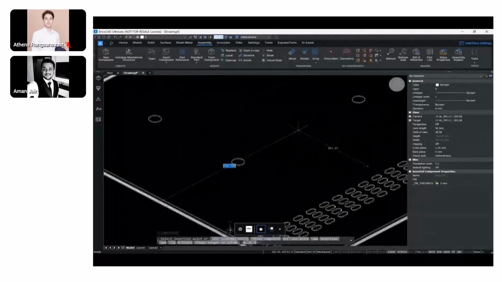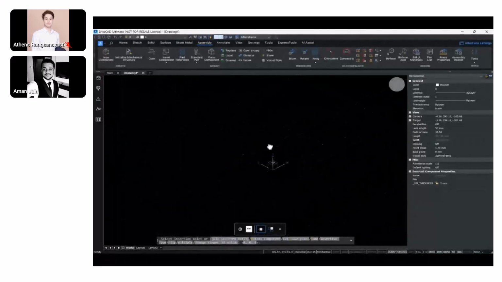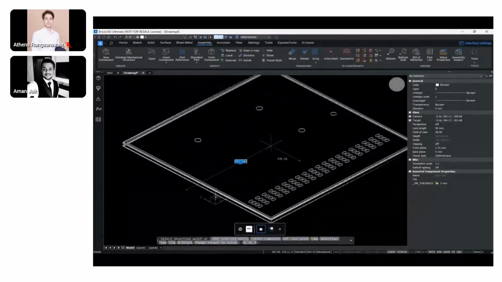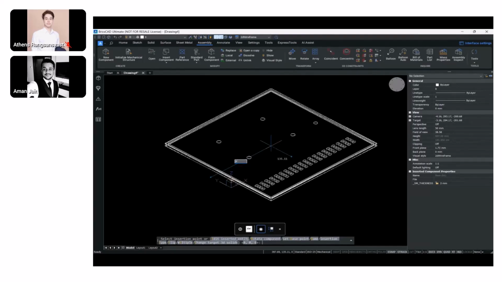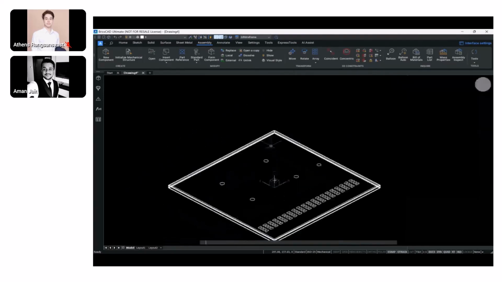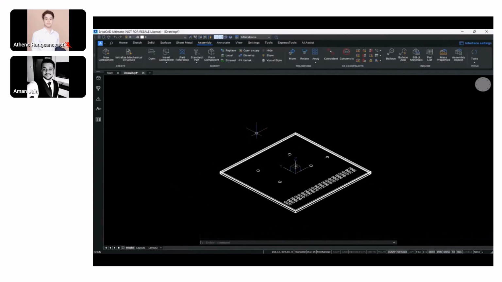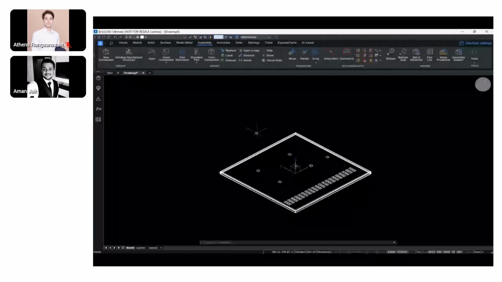Okay, so assembly is extremely simple. With the type of constraints that we have, it's something that each and every user who has come from an engineering background would be able to understand. It's as simple as that. So all I'm doing is inserting the door. It's not an import, I'm sorry, it's inserting the component and I'm creating an assembly. So we'll insert this door which we previously created.